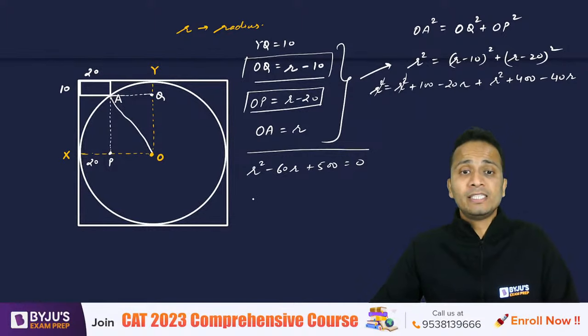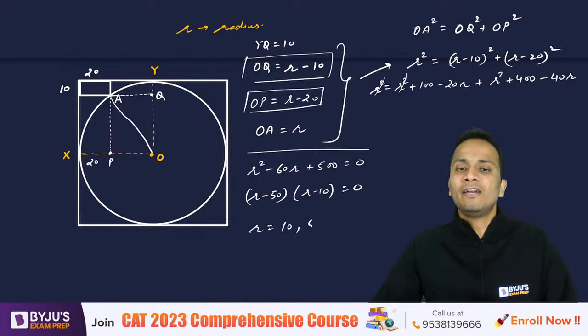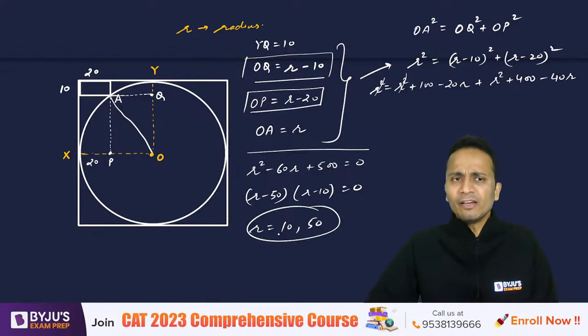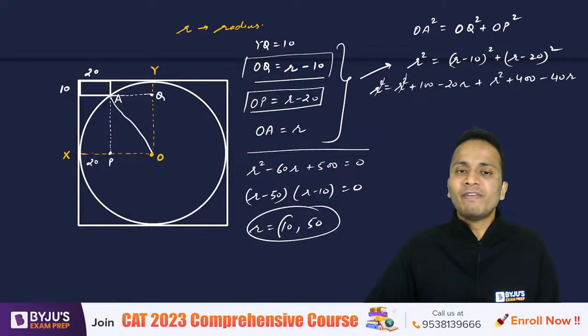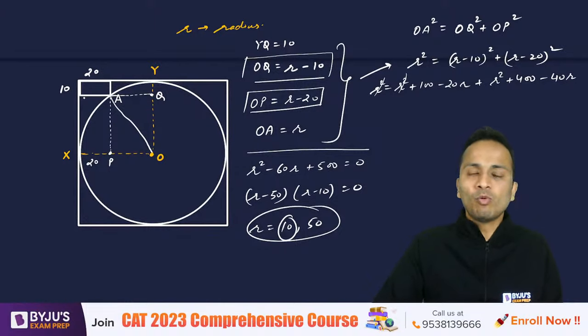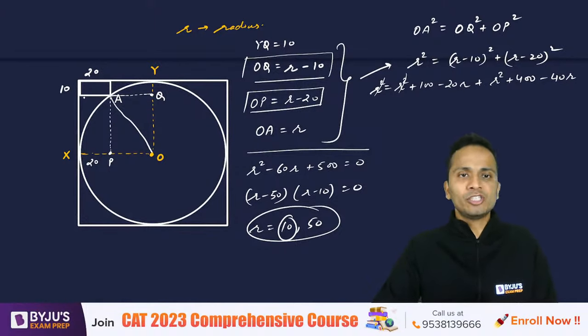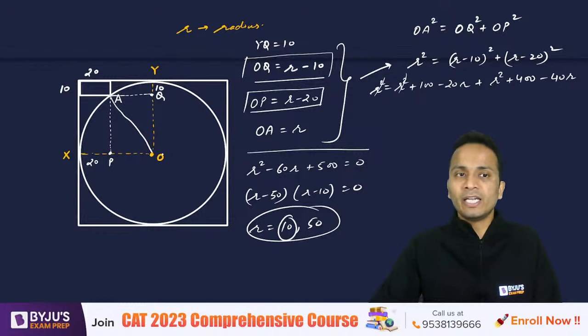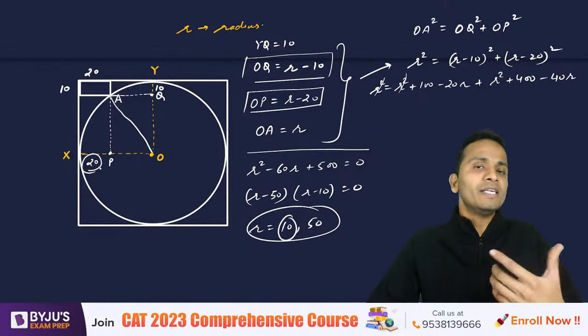Upon factorizing, you will get R minus 50 into R minus 10 equal to 0. So the values of R will be equal to 10 and 50. All right, these two are the values of R. Now, out of these two, I can reject the value 10 because 10 was one of the dimensions and the radius cannot be less than 10. The radius has to be greater than 10, or at least greater than 20.